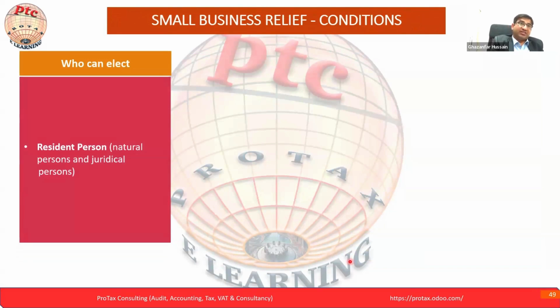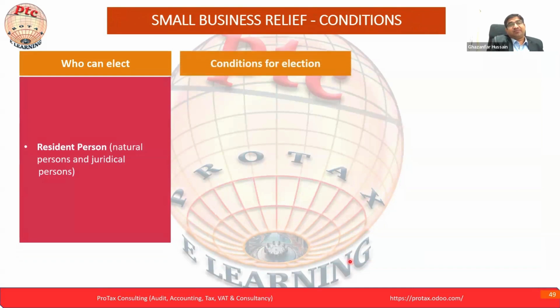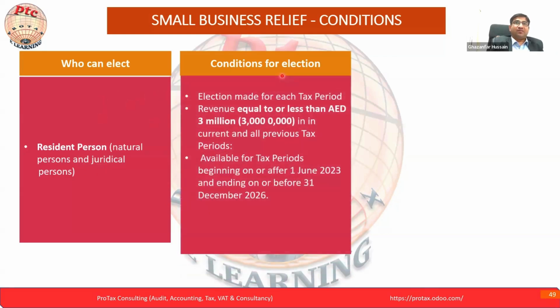Now it's just summarizing the point for presentation purposes, but in terms of technical understanding, we already seen this. Who can elect? A resident person, natural person, and the juridical person. Condition for election: we already seen less than 3 million in current and previous tax period.